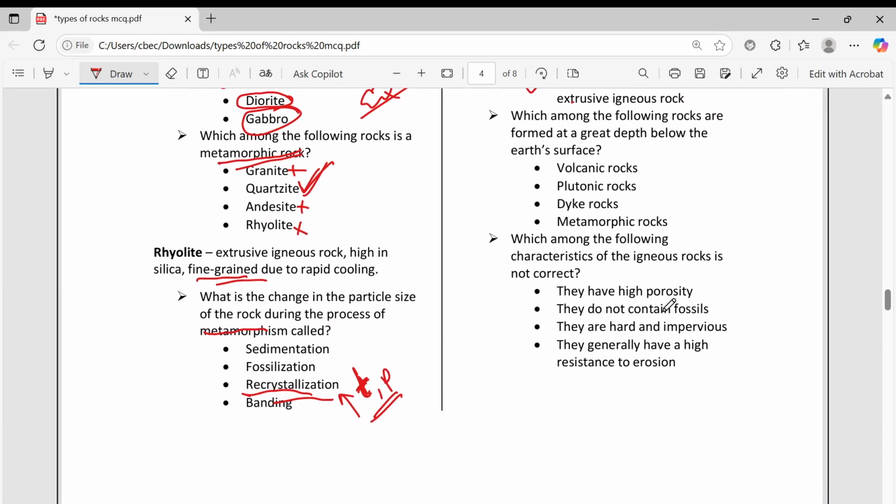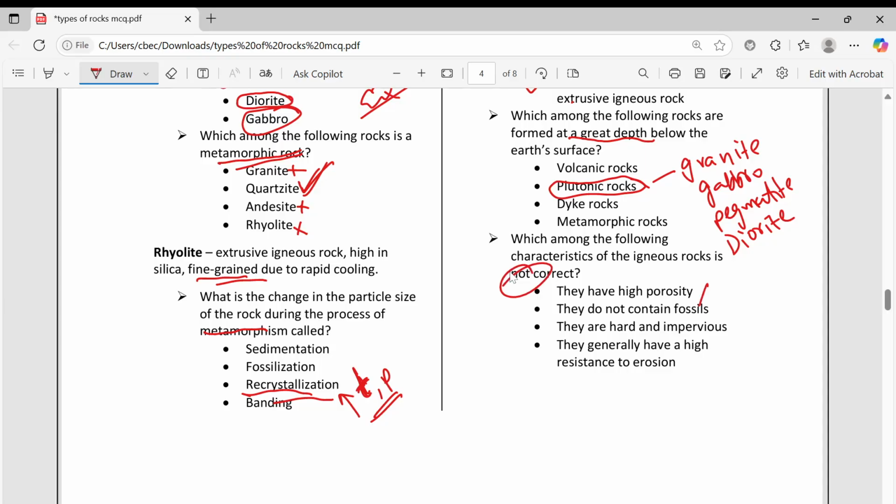Which among the following rocks are at great depth? Okay, I have repeated this many times till now. It is a plutonic rock. What are the examples? Granite, gabbro, pegmatite, diorite.